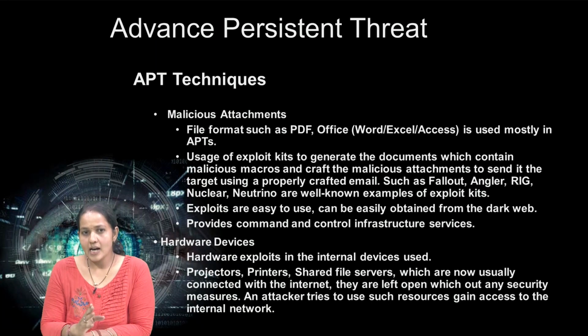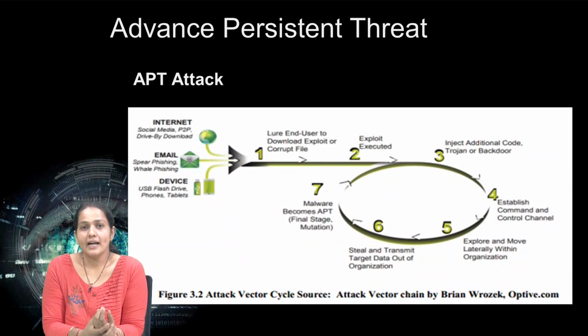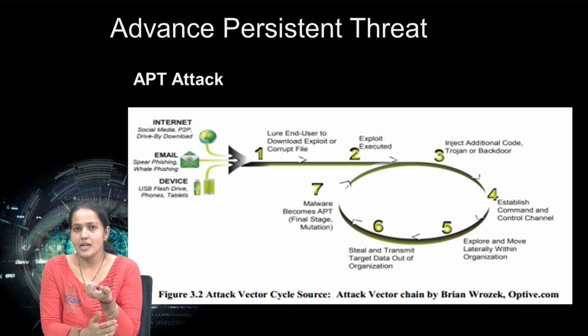Another one is hardware devices. Hardware exploits in internal devices are used. The projectors and printers, as I have said, are different resources available in sharing mode, and once an attacker gets access to one of them, by exploiting that access the attacker gets a chance to come inside the network. So these are the techniques. Now this is the entire cycle of how an APT is performed. This is just an example to get the idea of how an attack is actually performed.